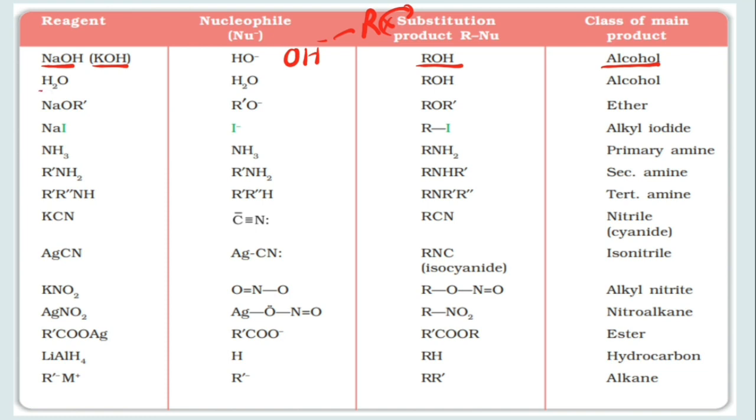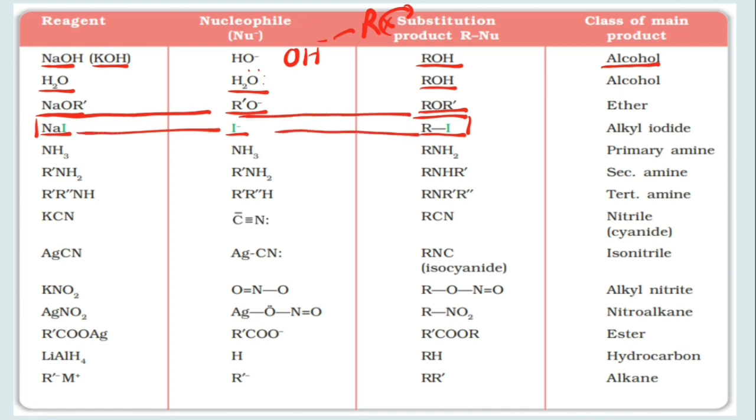Now see, water. In water, the oxygen atom has the lone pair, that's why it is also a nucleophile, and when it reacts with haloalkanes, alcohols are formed. In case of NaOR, OR negative is the nucleophile and ethers are formed. In case of NaI, I negative is the nucleophile and RI will be formed. We have studied this reaction in methods of preparation also. Which reaction was that? Recall. It was the halogen exchange reaction.